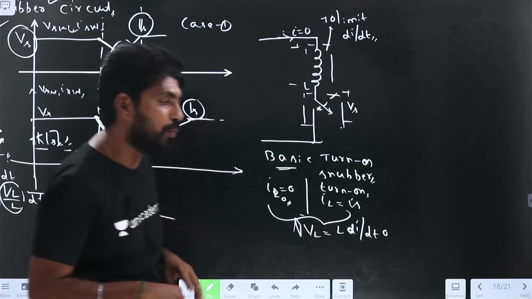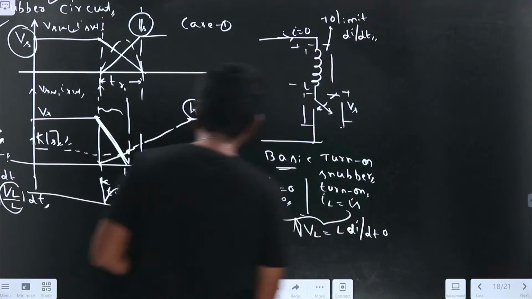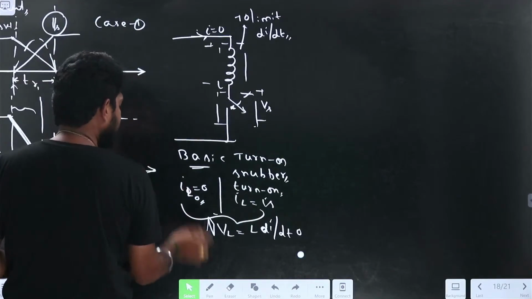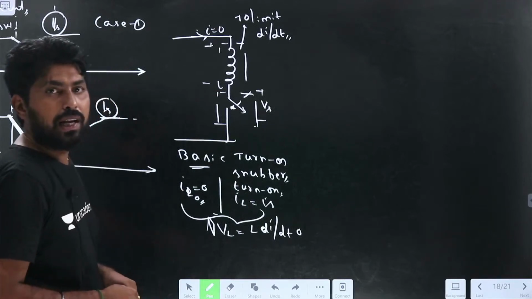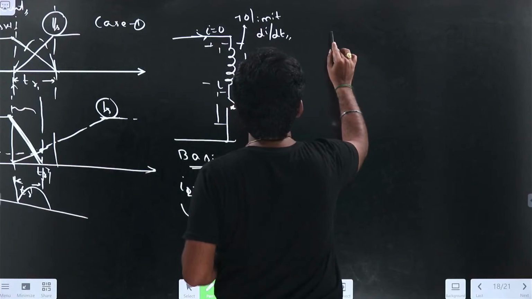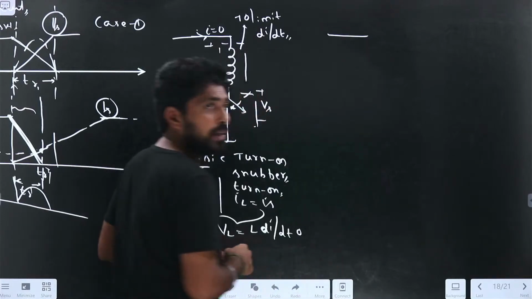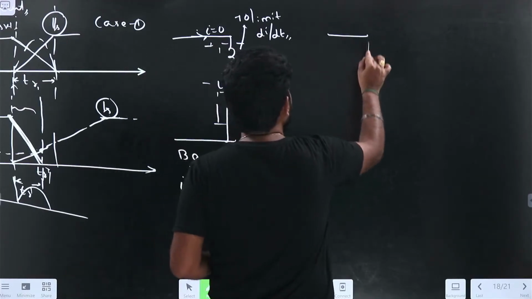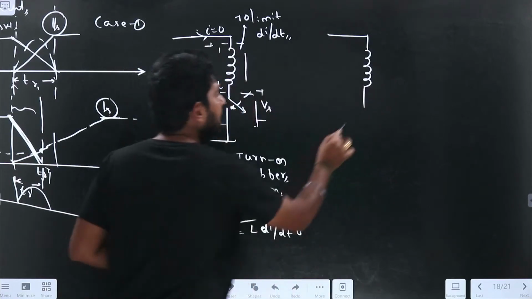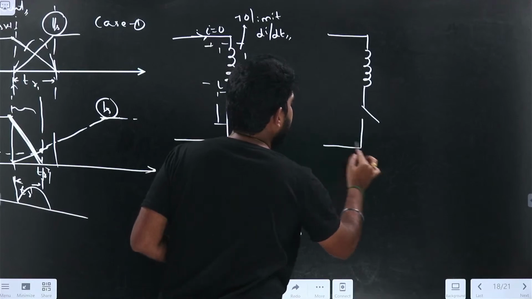Now what do we have to do? Let us implement the practical circuit. Let me keep the L here and let me keep the switch here, right?